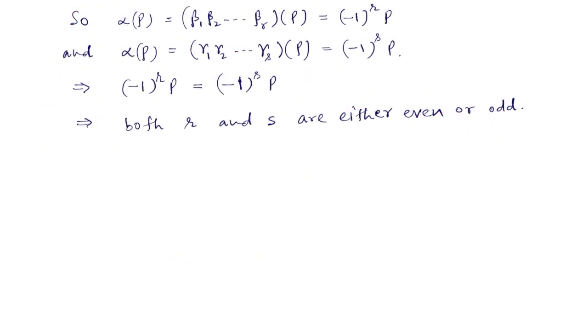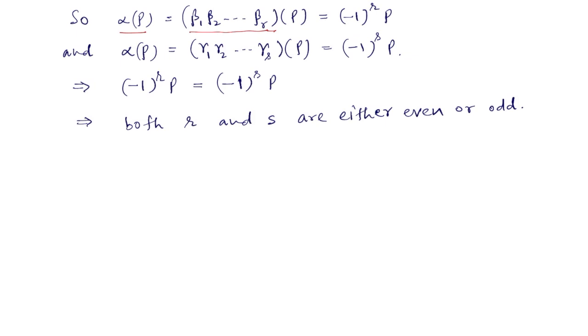Let us now apply alpha on P. First we apply this representation of alpha on P: beta 1, beta 2, up to beta r. All are transpositions. Each transposition gives us one negative sign. So when these r transpositions are applied on P, we get r negative signs.